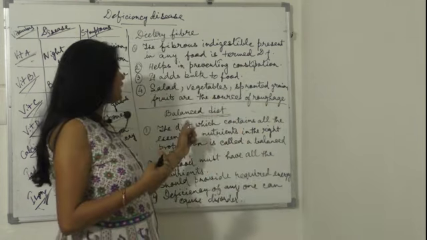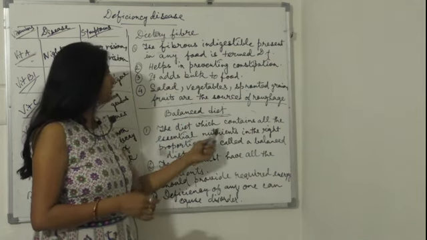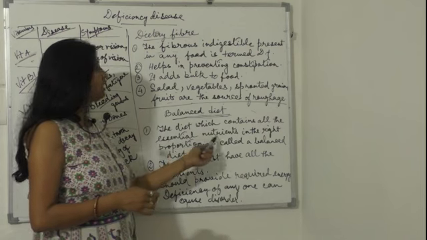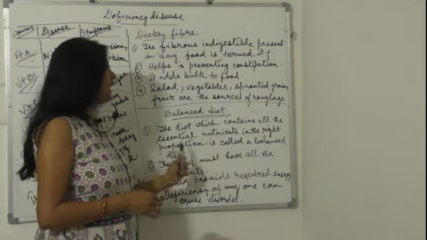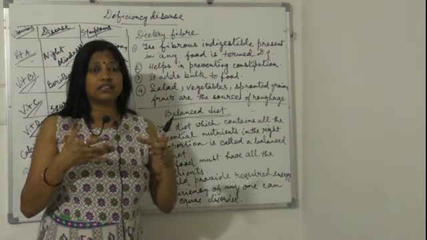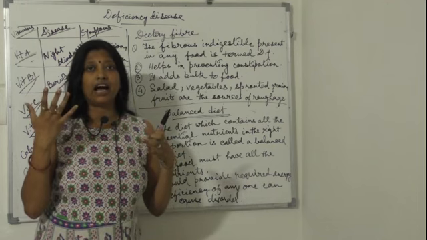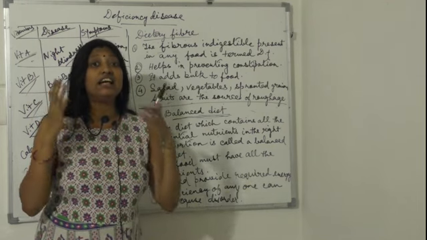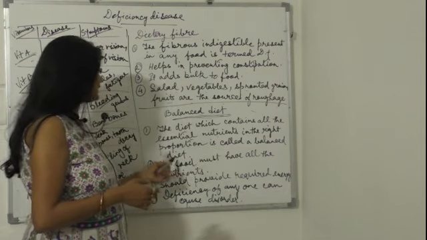So what is a balanced diet? The diet which contains all the essential nutrients in the right proportion is called a balanced diet. It contains all the nutrients, but in the right proportion, neither very high nor very low. That is why it is called a balanced diet.